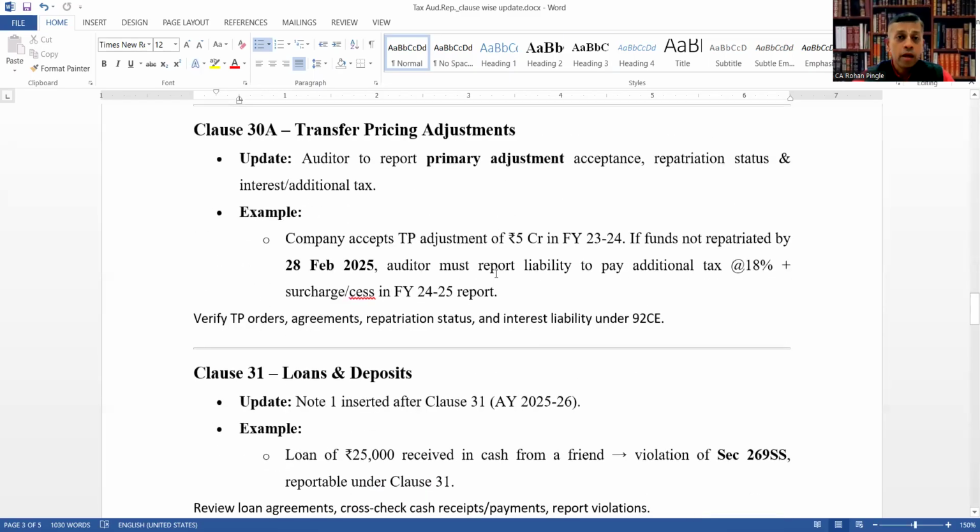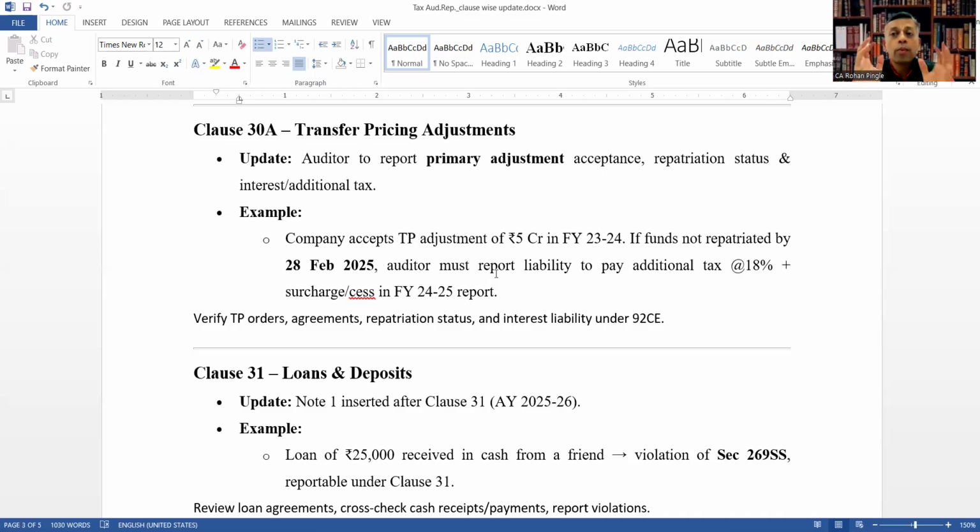Clause 38. Transfer pricing adjustments. What is the update? Auditor to report primary adjustment acceptance, repatriation status, and interest or additional tax. Let's see an example. Company accepts transfer pricing adjustments of rupees 5 crore in financial year 23-24. If funds are not repatriated by 28th February 2025, auditor must report liability to pay additional tax at the rate of 18% plus surcharge or applicable excess in financial year 24-25 report.